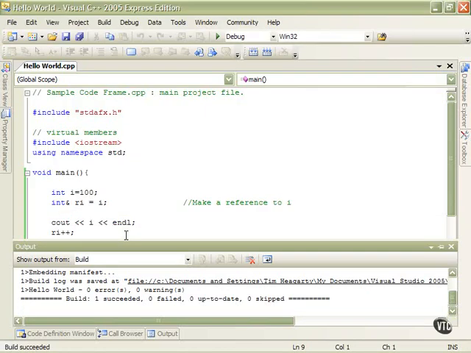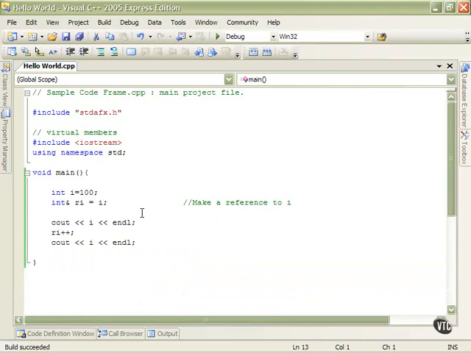Just exactly what we thought we were going to get, and all because we incremented a reference to a variable, and operating on the reference really operates on the variable. This is most powerful when you make function calls and you need to pass by reference. Now you can do it officially. You don't have to pass the address and all the things that we used to fudge in C to get that job done. So now we pass by reference.